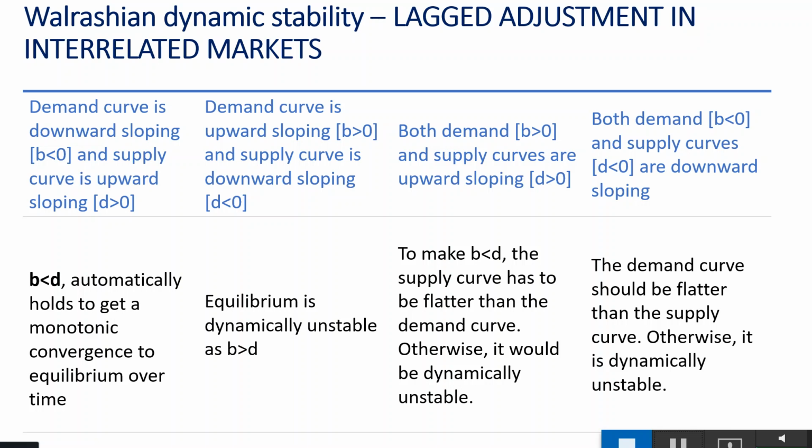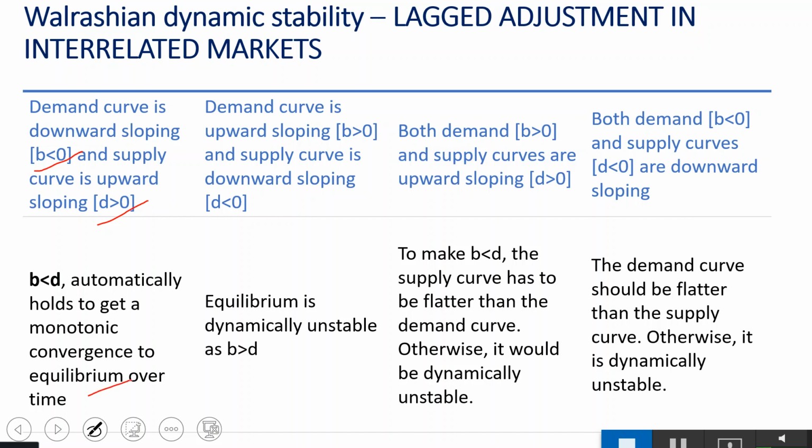Now consider different conditions for finding out Walrasian dynamic stability. First, consider your demand curve is downward sloping and supply curve is upward sloping. If the demand curve is downward sloping, b will be less than 0, and if the supply curve is upward sloping, d is greater than 0. This means your b will automatically become less than d, as b is less than 0 and d is greater than 0. So in this case, your Walrasian dynamic stability condition will automatically be achieved and the system will show monotonic convergence